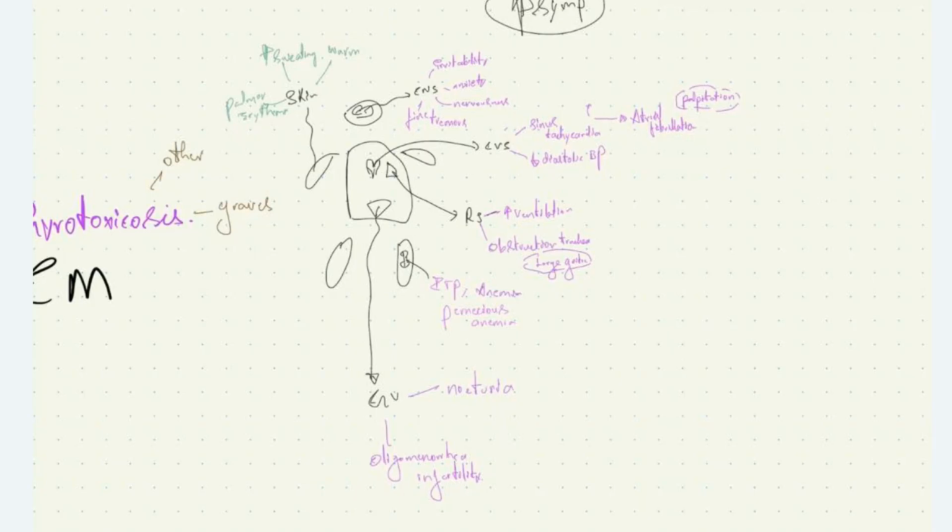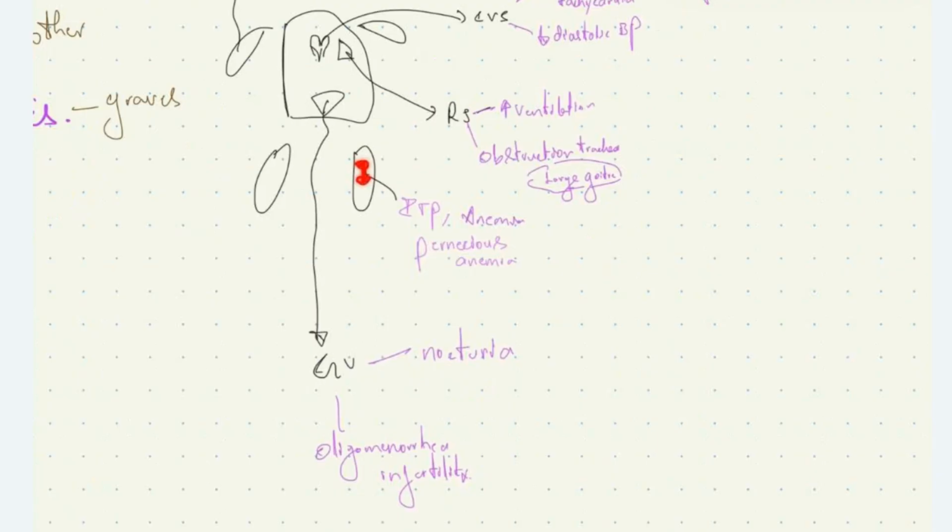What are the RS manifestations? Respiratory system: there can be increased ventilation, and the goiter that we can see in Graves' disease can obstruct the trachea, causing tracheal obstruction and breathlessness. What are the hematological manifestations that we see in these patients? We have other autoimmune conditions like immune thrombocytopenic purpura and pernicious anemia in these patients. And also both in hypothyroidism and hyperthyroidism, we can see normocytic, normochromic anemia.